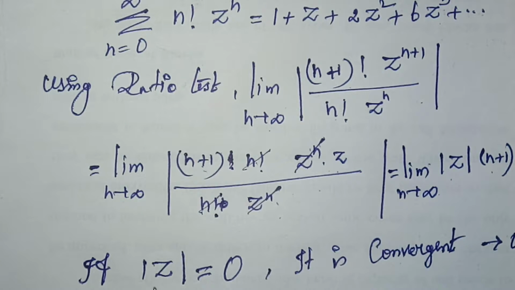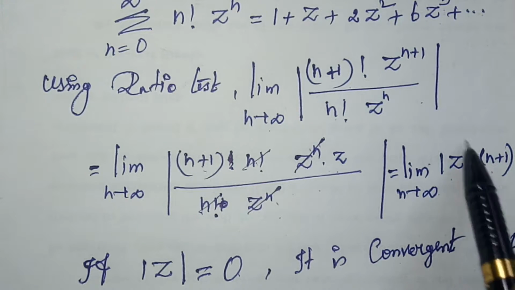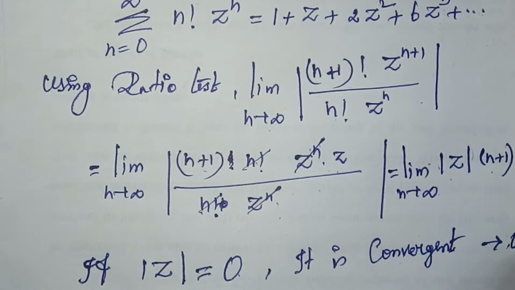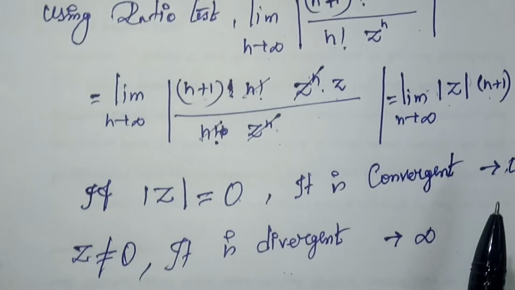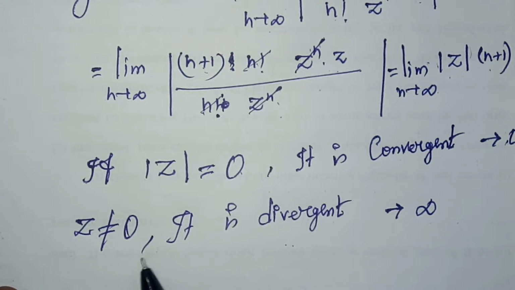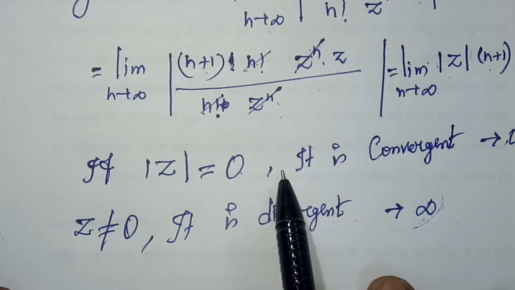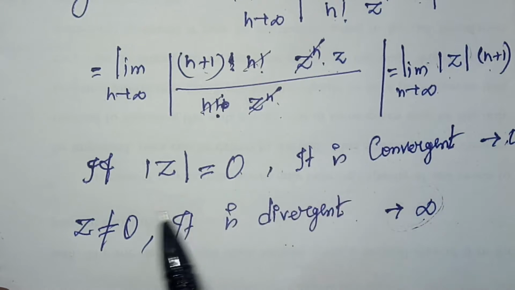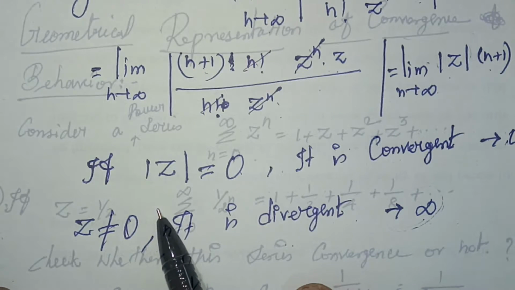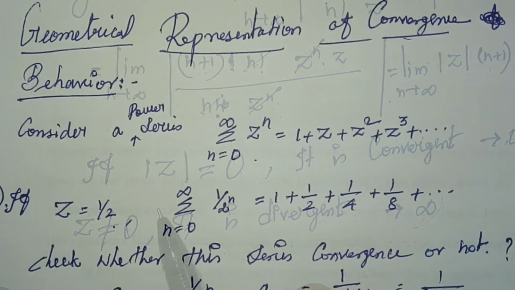Now if mod z equal to 0, then it converges to 0, right? If you substitute mod z equal to 0, then what will happen? It converges to 0. Otherwise, if modulus of z not equal to 0, that is our z value not equal to 0, it is divergent. So it tends to infinity. So it is divergent. So the only possibility is that the given series converges only at the center.